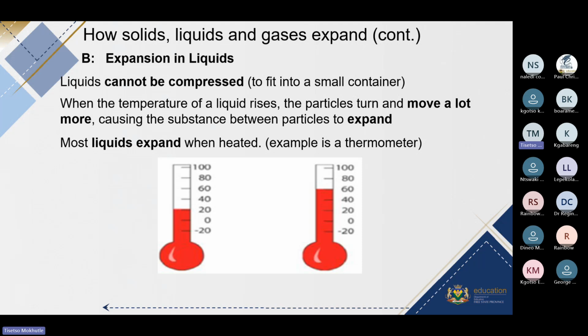Let us just go through our points here. It says liquids cannot be compressed to fit in a small container. Meaning, if the liquid was originally 60 milliliters, we cannot make it become 20 milliliters. But if it was 20 milliliters, it is possible that we can make it occupy a volume of 60 milliliters when we heat the liquid.